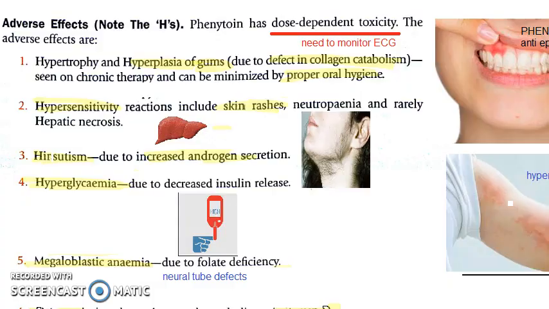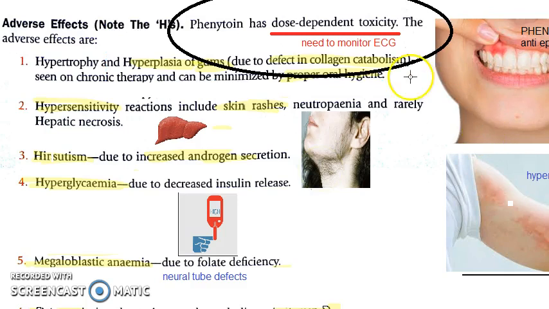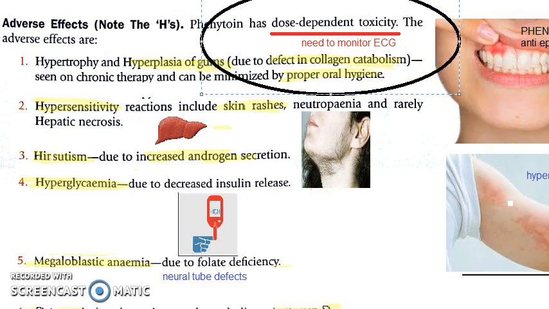Hi people, the focus of this video is to learn the adverse effects of phenytoin. Phenytoin is an anti-epileptic drug. See, phenytoin has dose-dependent toxicity as discussed in the previous video. So it is essential to monitor ECG.